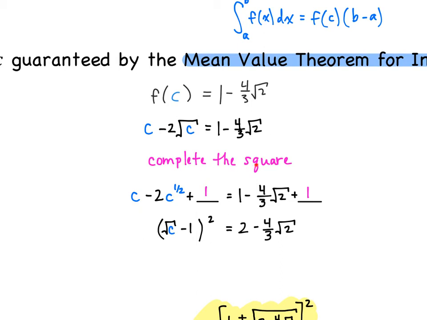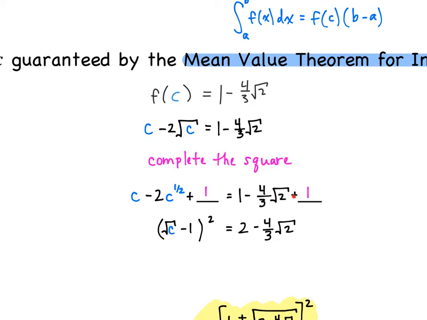So it looks just a little different because it's a c to the first, but a c to the 1/2. So if we complete the square like we've done in the past, I'm just going to rewrite this square root of c to be c to the 1/2. Take our middle term, divide by 2 and square it, and that is where we get 1. Whatever I do to one side, I've got to do to the other.